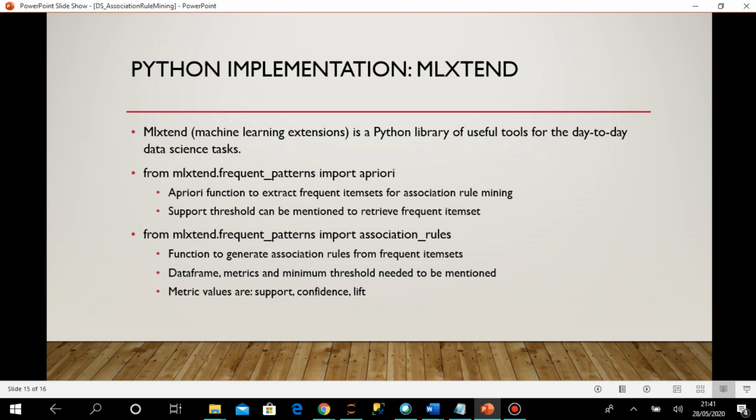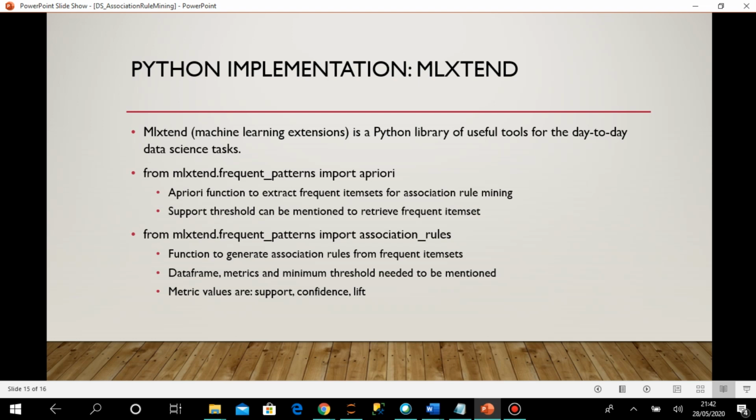Once that is generated, I will use the MLExtend.frequent_patterns module. From this I am importing association_rules, whose function is to generate association rules from frequent item sets. I got the frequent item sets from the apriori output, and this data frame of frequent item sets will be given. It will also take the input parameters for metric and minimum threshold value. The possible metric values are support, confidence and lift.